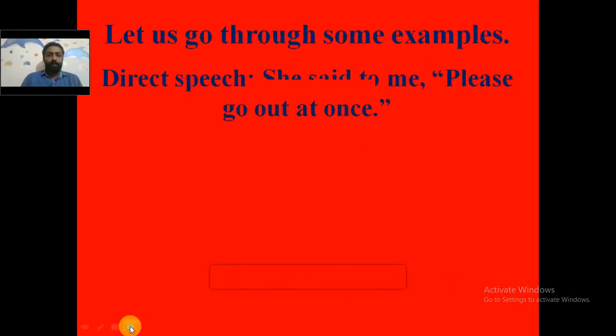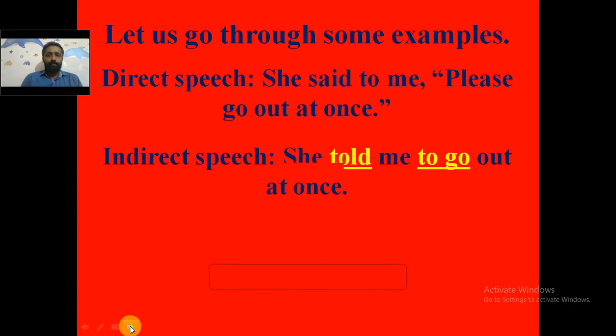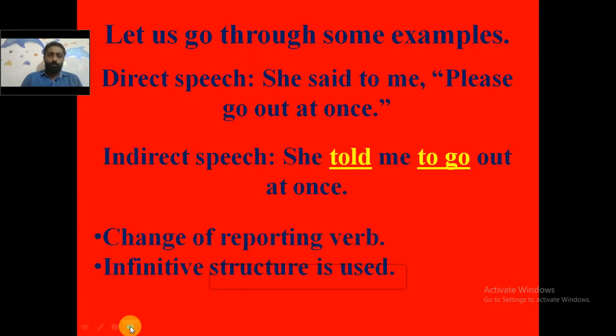Let's go to the next example. Direct speech: She said to me, please go out at once. So what are the 2 changes? The reporting verb said is changed into told. Please go out at once: the infinitive structure is used, to plus the base form of the verb. What is the verb here? That is go.